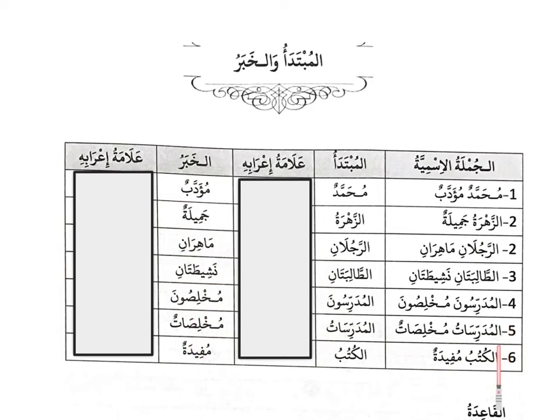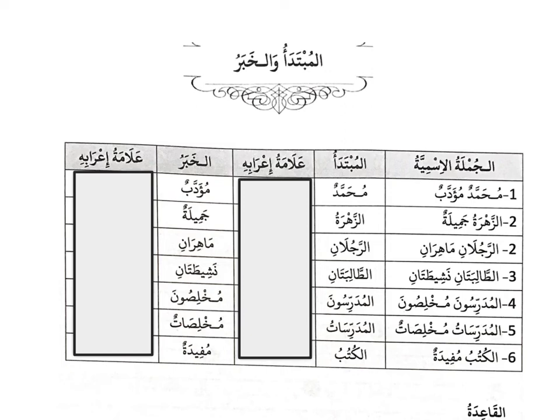Khamsa, al-mudarrisatu mukhlisatun. Al-mudarrisatu, the teachers, but this is for female teachers. And this is the mubtada, your subject. So what about them? They are mukhlisatun. They are sincere. The word mukhlisat is sincere. So mukhlisat is the khabar.